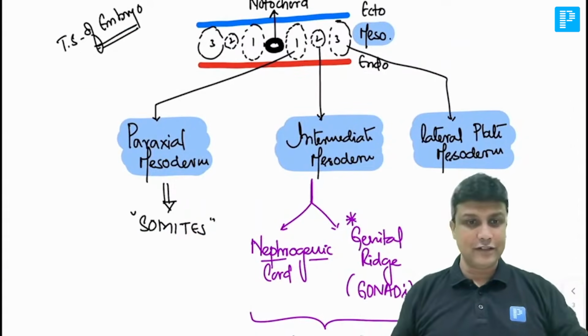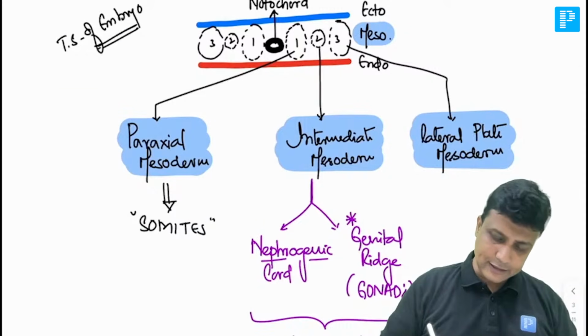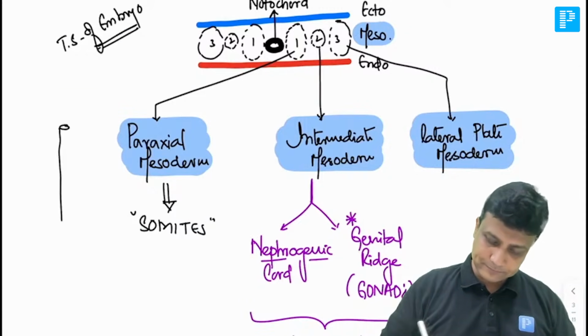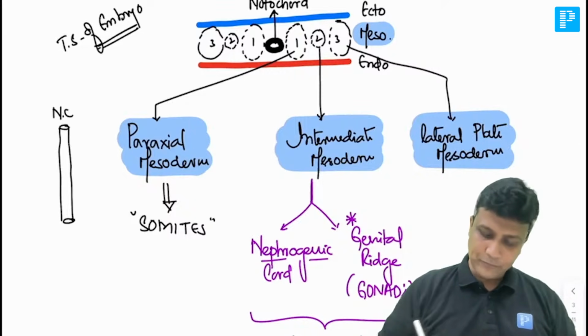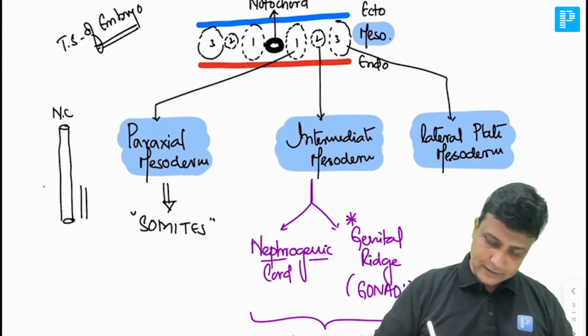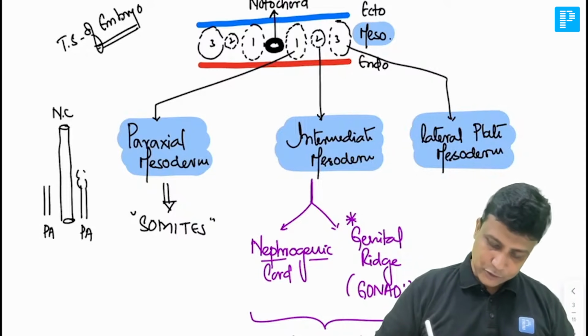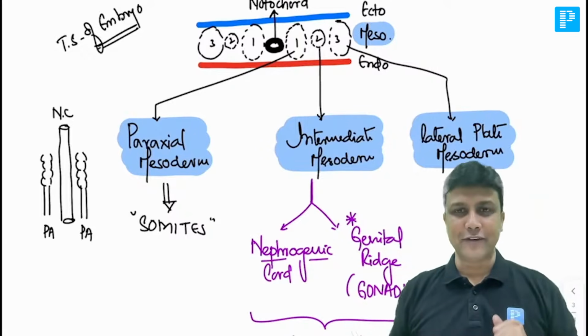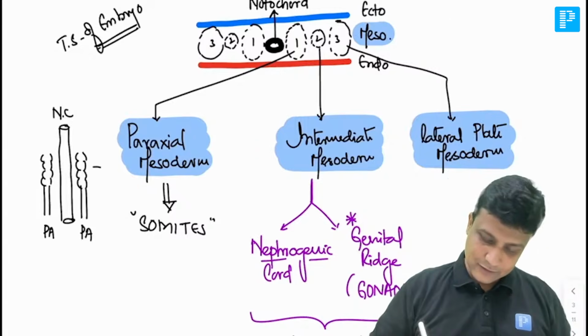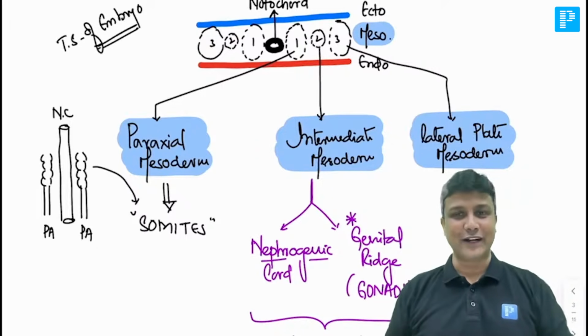So the same diagram which I have shown you, if you want to understand it as if we are seeing from above, this one here in the middle will be the notochord. On both the sides, we have paraxial mesoderm here. And this paraxial mesoderm is going to slowly modify into the spherical ball-like structures known as the somites. So it is going to form the somites here. Perfect. So this one here will be nothing but your somites.